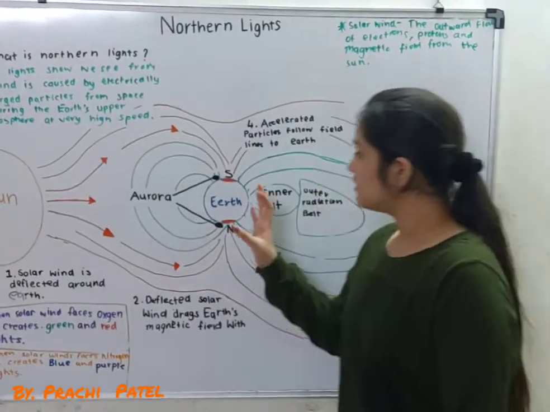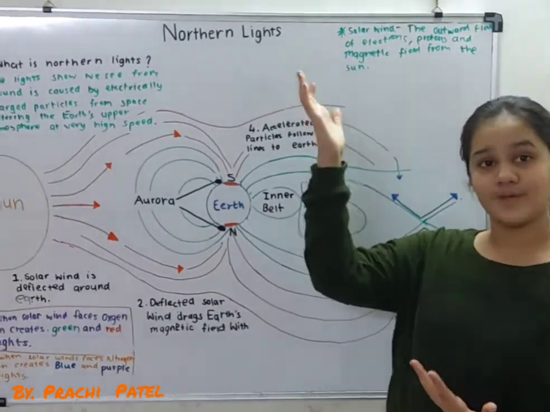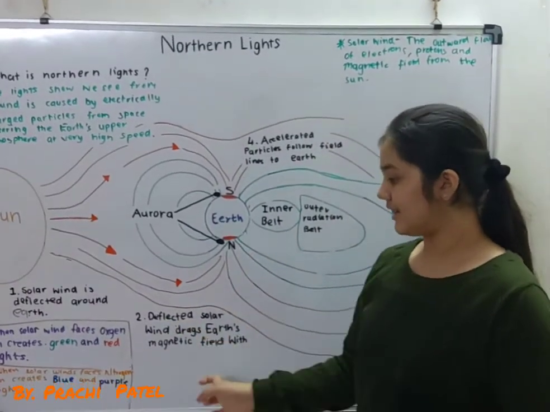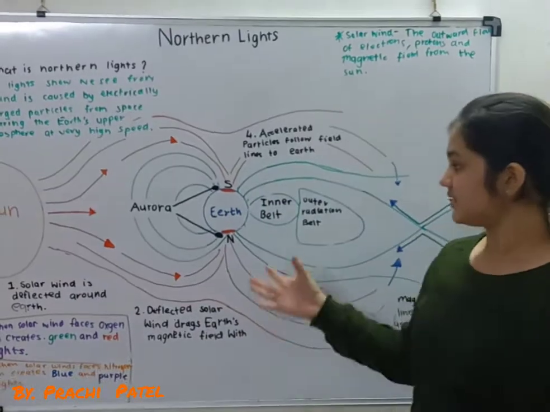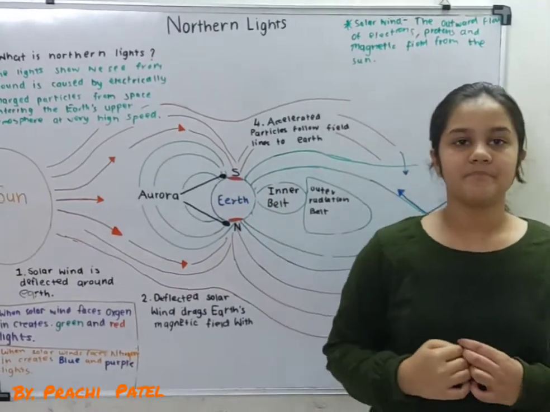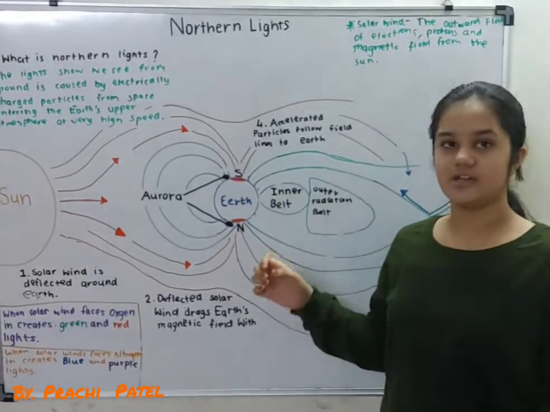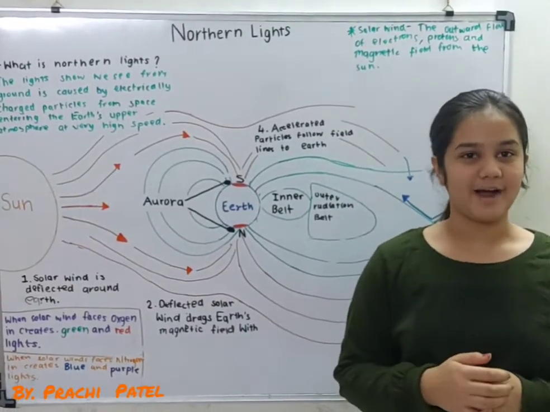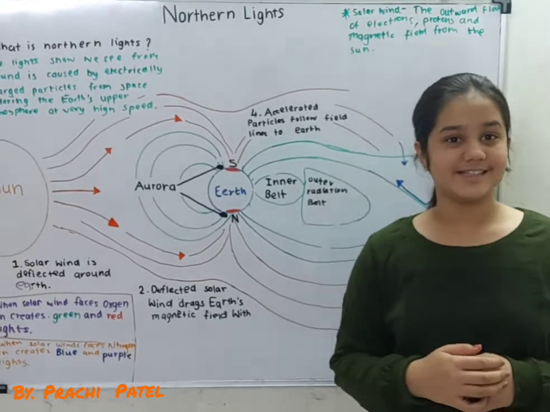So, the show we see from the ground, the colors are green, red, blue and purple. So, I think you will enjoy this video and also go to the northern part, Norway, so you can see these lights.